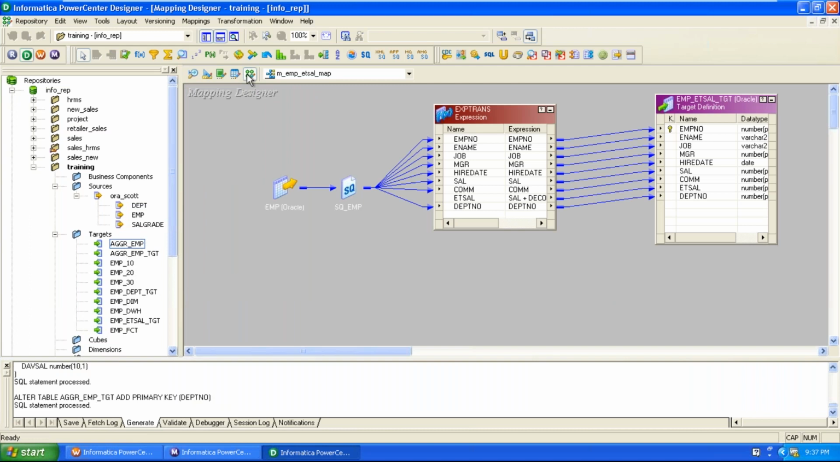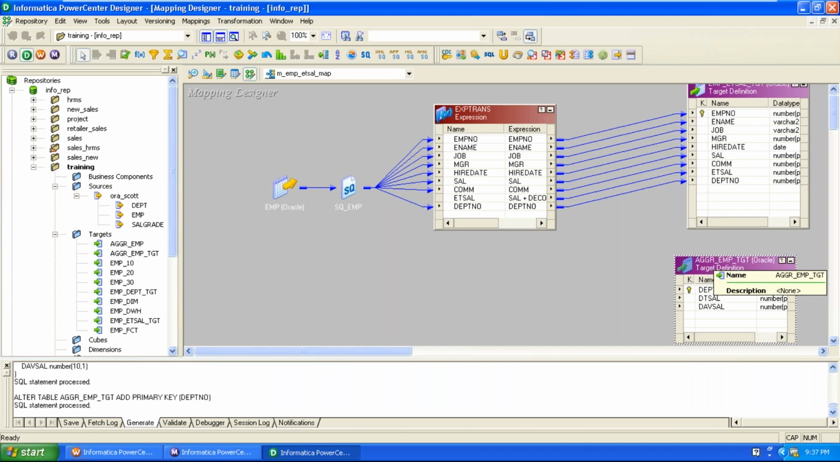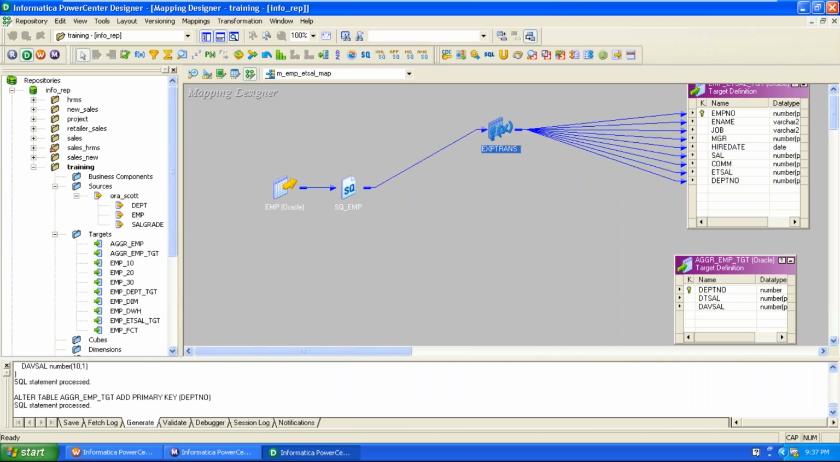Now go to the mapping designer, select the target table, then drag it up to the workspace of the mapping designer. Within this target table, we can keep summary data. We keep aggregated data based on department number. As per the requirement, we use the aggregator transformation to convert detailed data to the summary format. From our source we get detailed data, and to the target we need to insert the data in a summary manner.